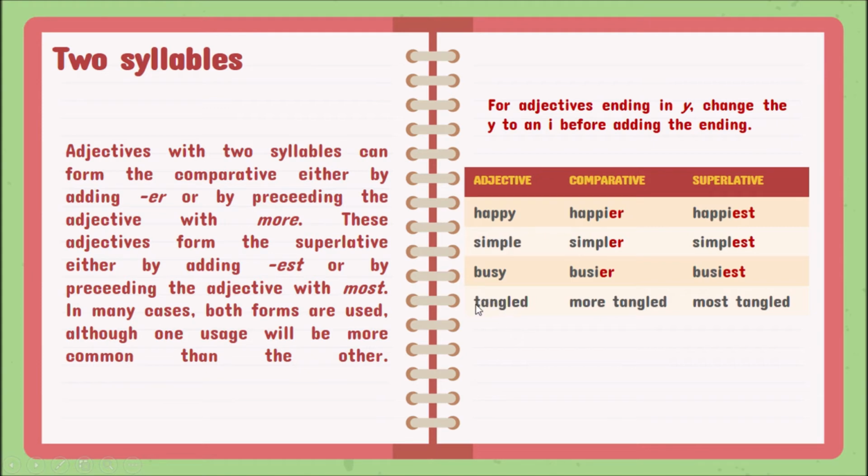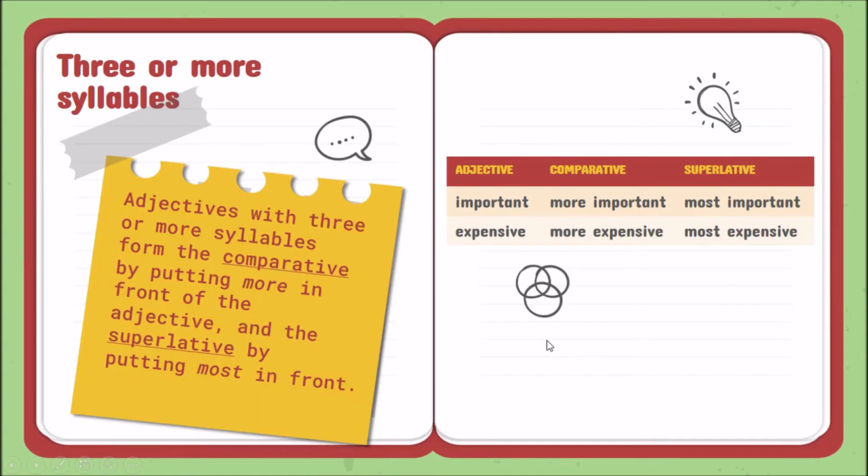And here I have another adjective that is a two-syllable adjective, tangled. Esto es enredado o enredada. So my comparative would be more tangled and my superlative would be most tangled. ¿Ya? Como les decía antes, aquí lo más común es hacer esta construcción, ¿cierto? Con el er o el est, pero si tiene dudas, ponga el more o el most at the beginning.